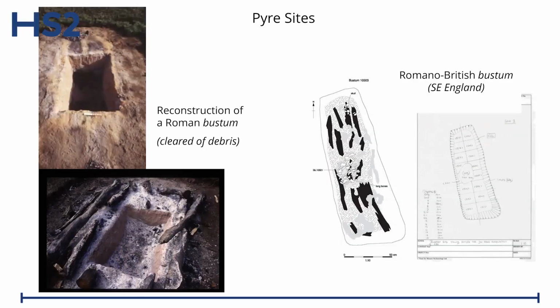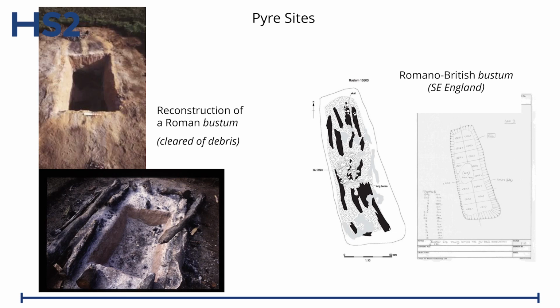To understand how the deposits within these features were laid down, i.e. the formation process, we need to analyse the remains, or the material that we get out of it, in a series of blocks and if necessary spits, so we can see where the distribution of the bone is and the distribution of the other components within it. Now, experimental examples have shown how these deposits will form. Here, for instance, on one side we have the results of an experimental pyre that I did.